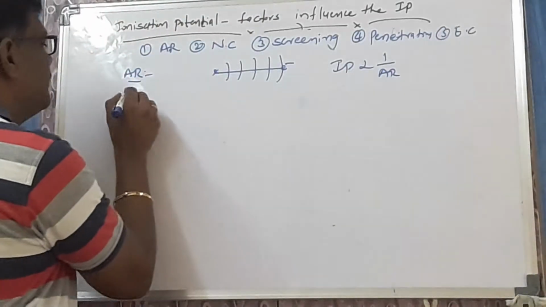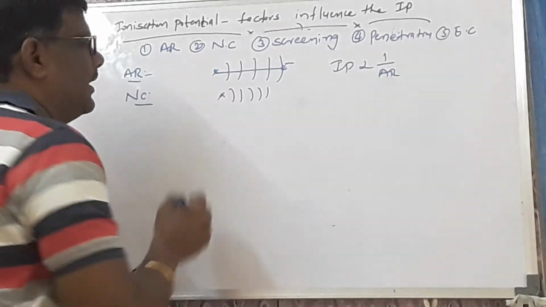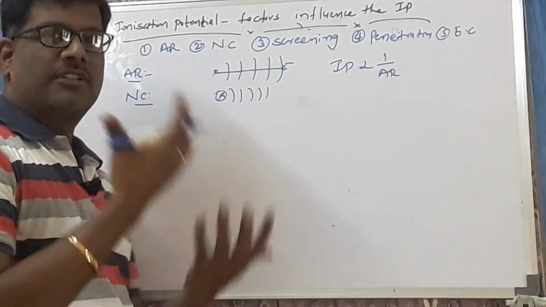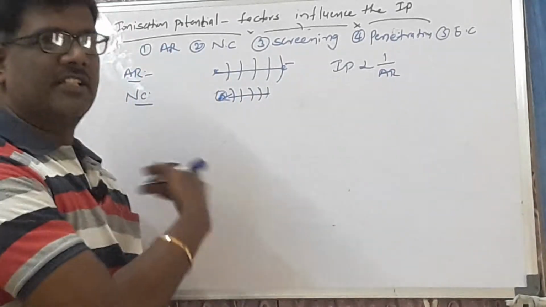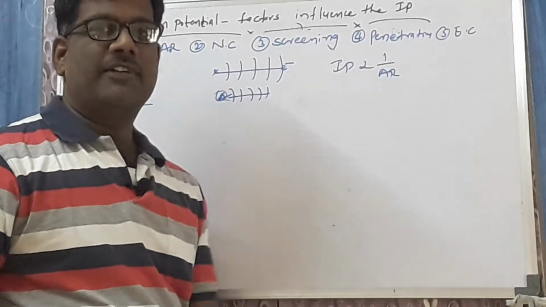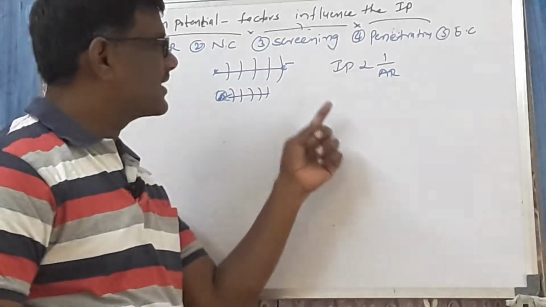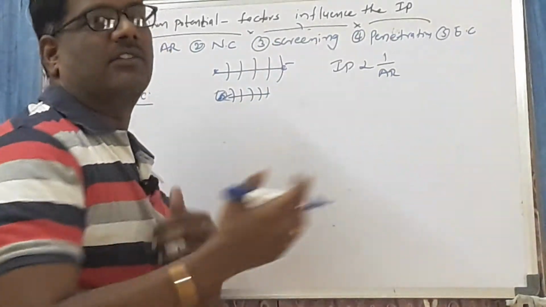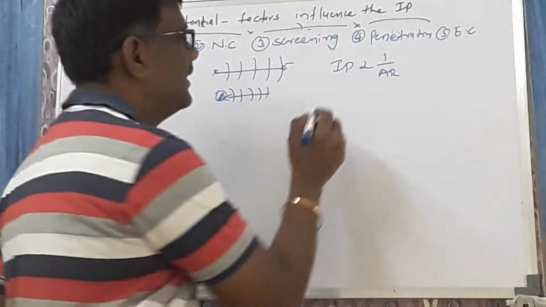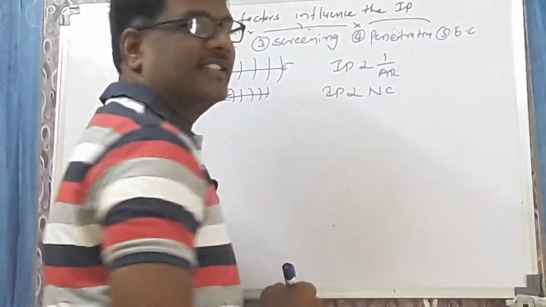Number 2, nuclear charge. Let us take it. Nuclear charge is increasing. Immediately this nucleus attracts the valence electron towards the nucleus. That's why whenever nucleus attraction increases, ultimately ionization potential increases, because the valence electron is attracted towards the nucleus. To eliminate that electron, you require high energy. That's why ionization potential is directly proportional to the nuclear charge.